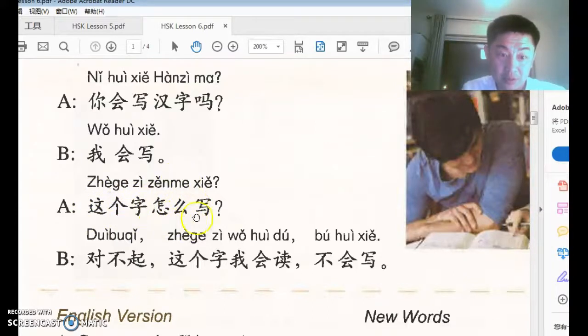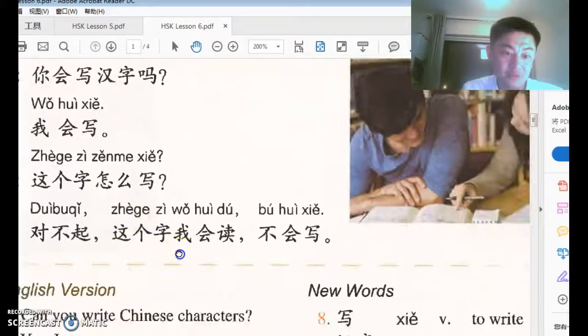The most important one is 怎么. 怎么 is how to write, 怎么写, how to read, 怎么读, right? How to speak, how to say it, 怎么说. 对不起, sorry, 这个字我会读. And then the Yoda structure: you put something at the beginning of the sentence to emphasize it.